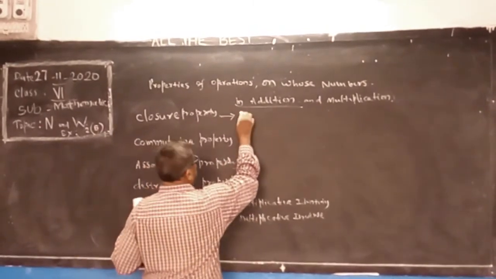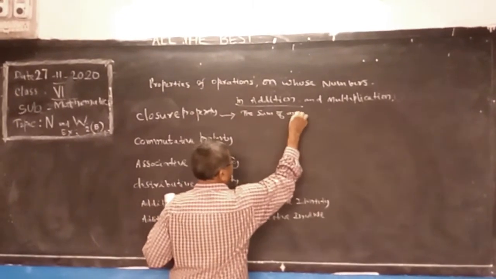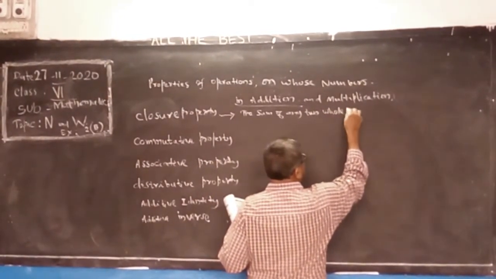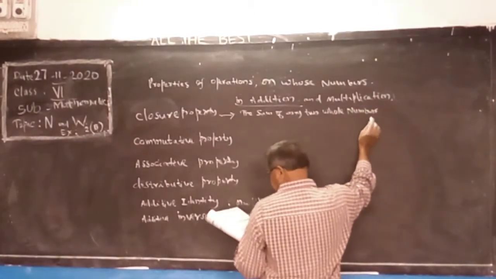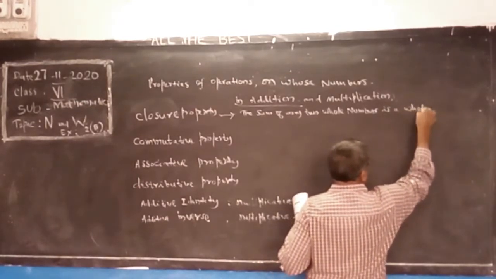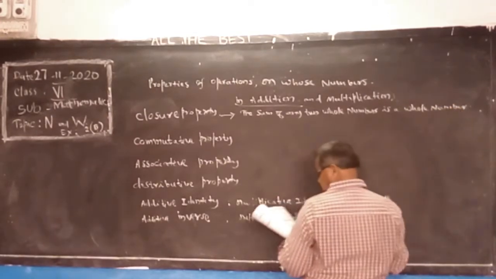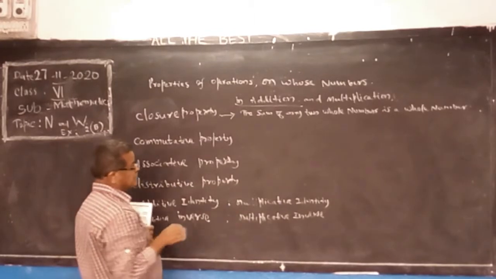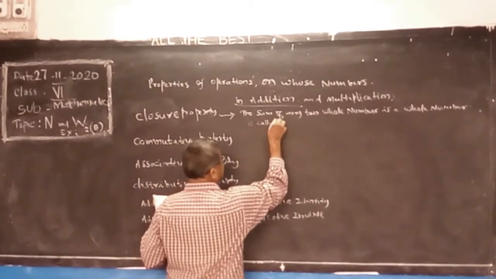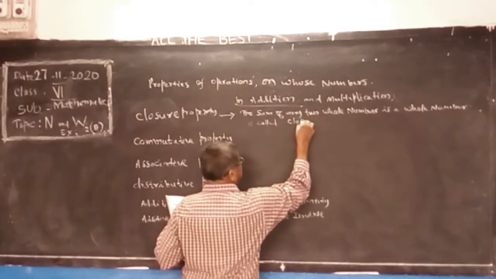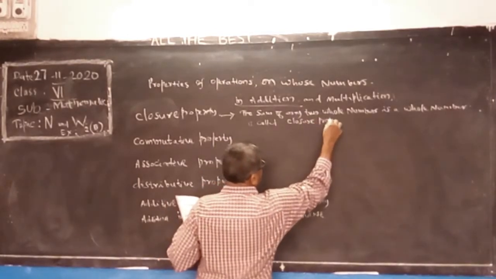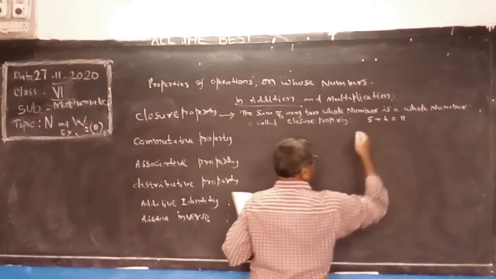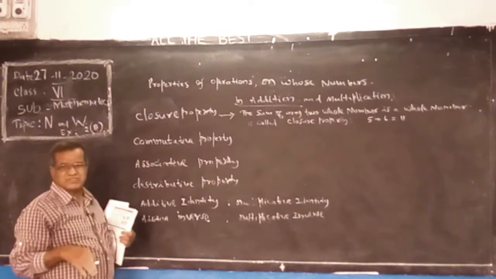It is called closure property. Example, 5 plus 6 is equal to 11. 5 is a whole number, 6 is a whole number, and 11 is also a whole number.